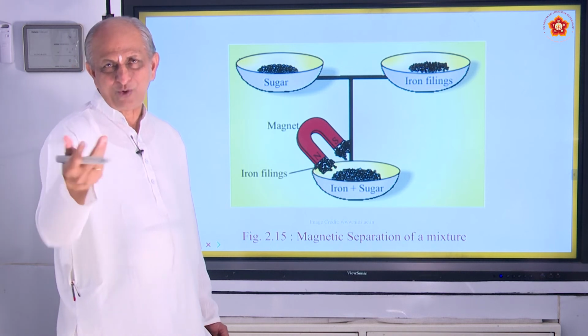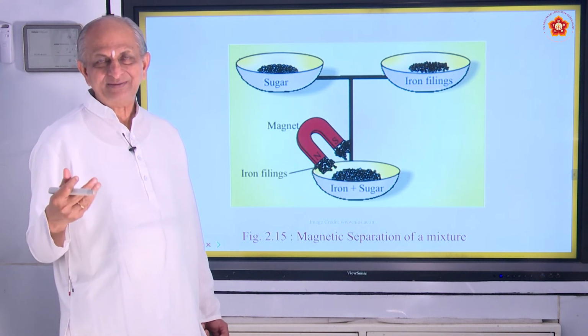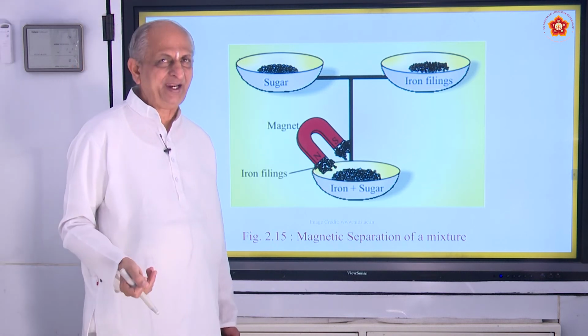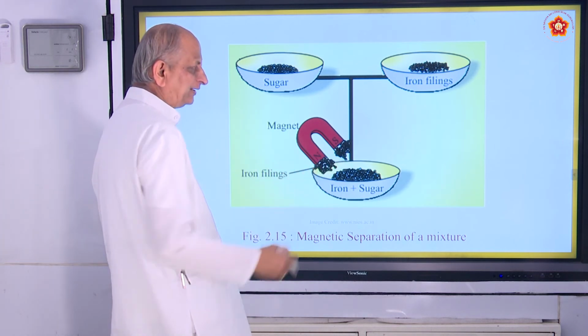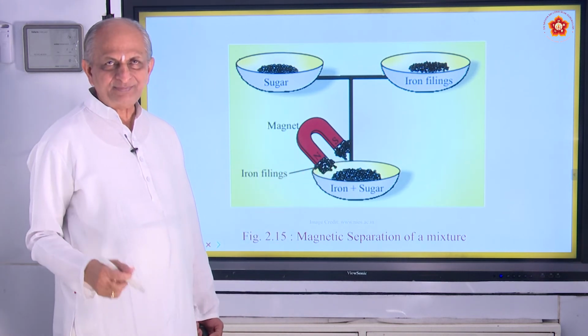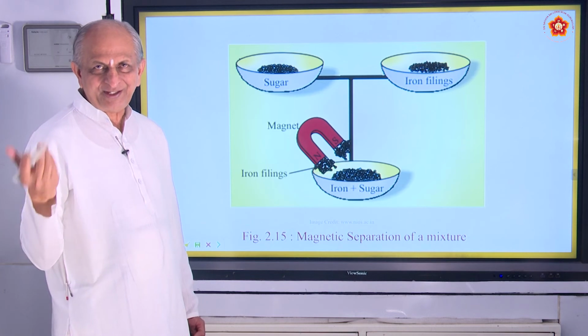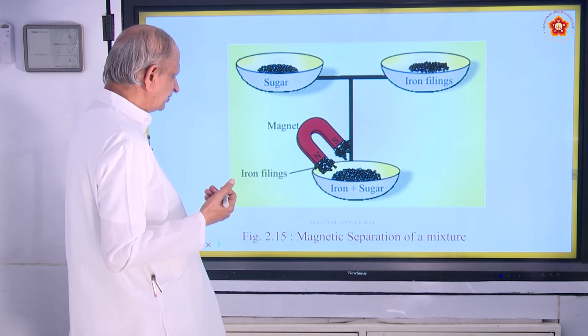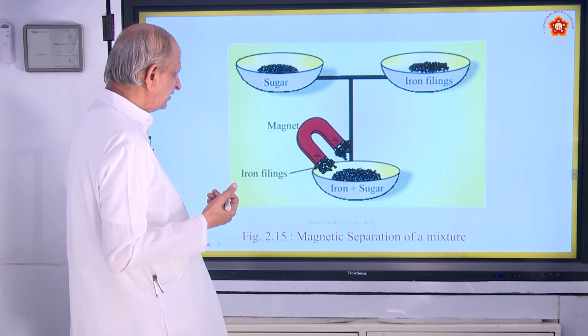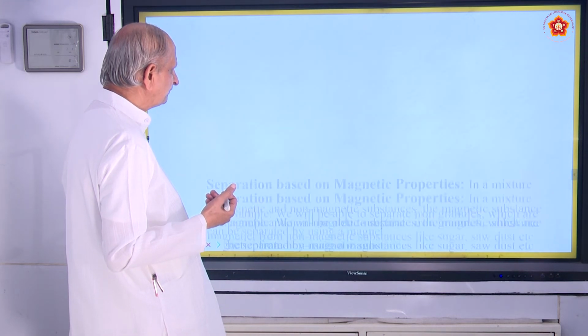You can even test it at home: take a magnet and bring it near some sand, and you will see all the iron filings cling to that magnet, something like a beard. They stick on, and that is how you can separate. That is called magnetic separation of a mixture.